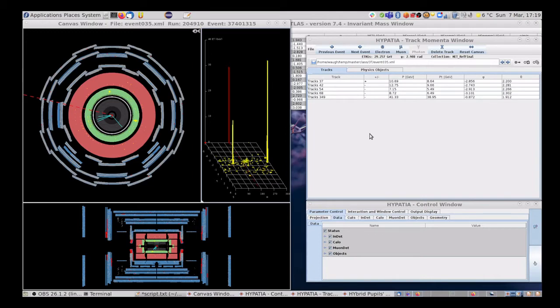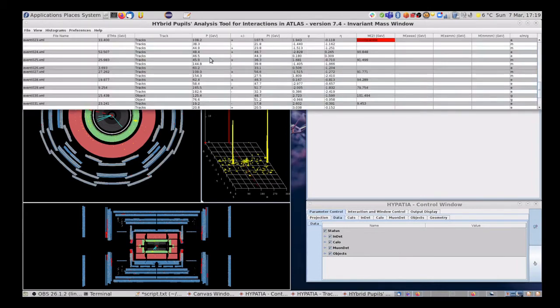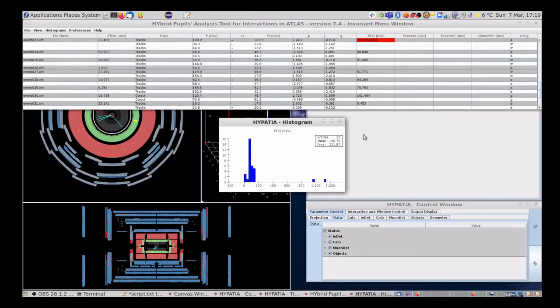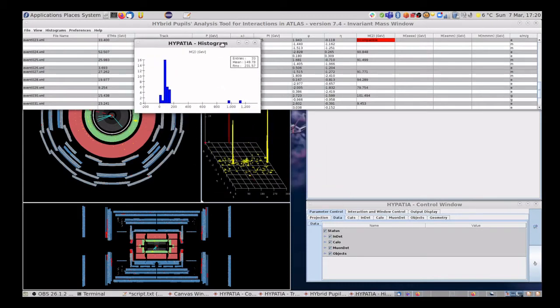One of a particle physicist's favourite tools is the mass plot, a histogram of the invariant mass of groups of particles from many events. We can look at some of these histograms in Hypatia. In the invariant mass window, there's a menu called histograms with various options. Let's have a look at this one called M2 histogram. This shows a histogram of the invariant mass of pairs of particles that we've identified.